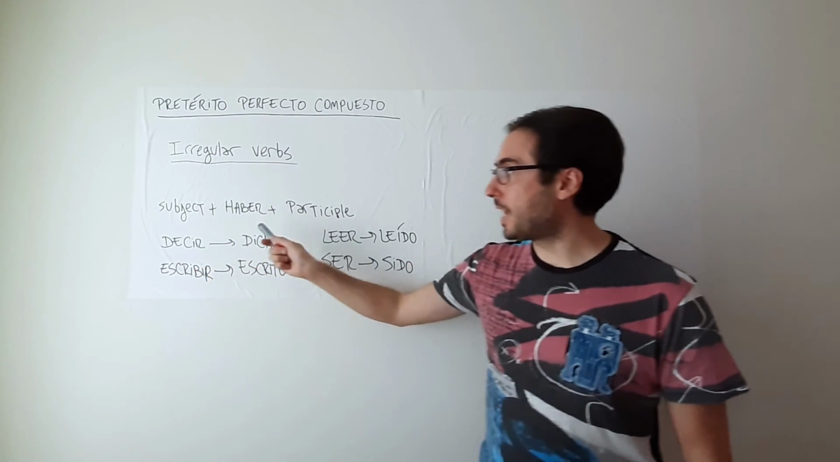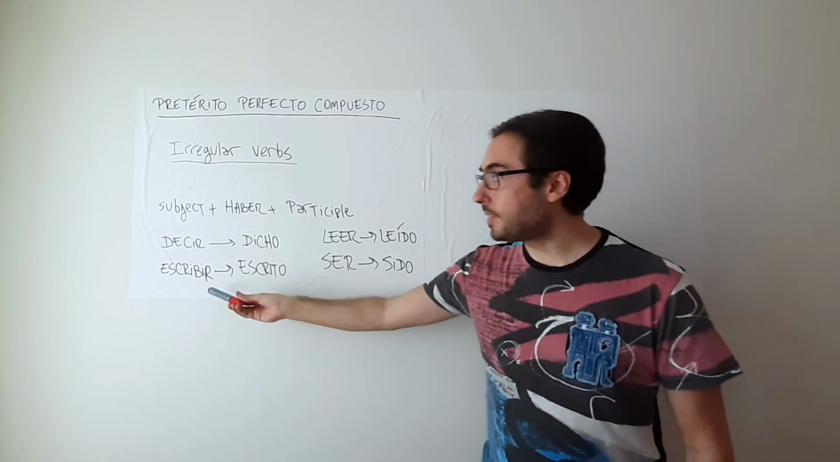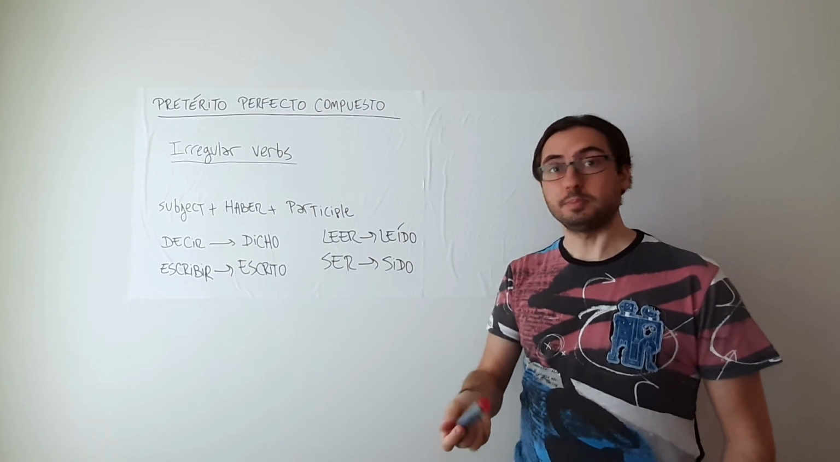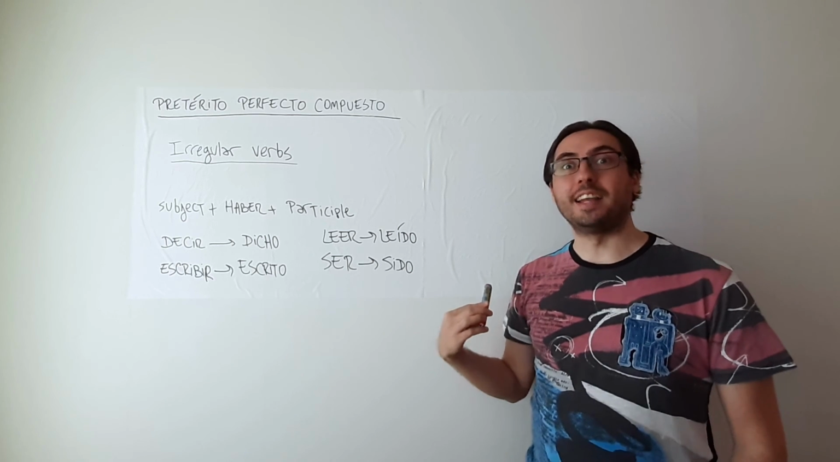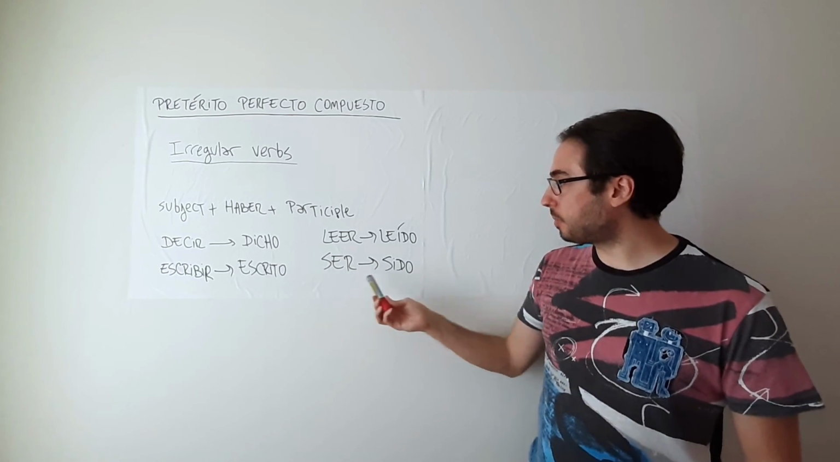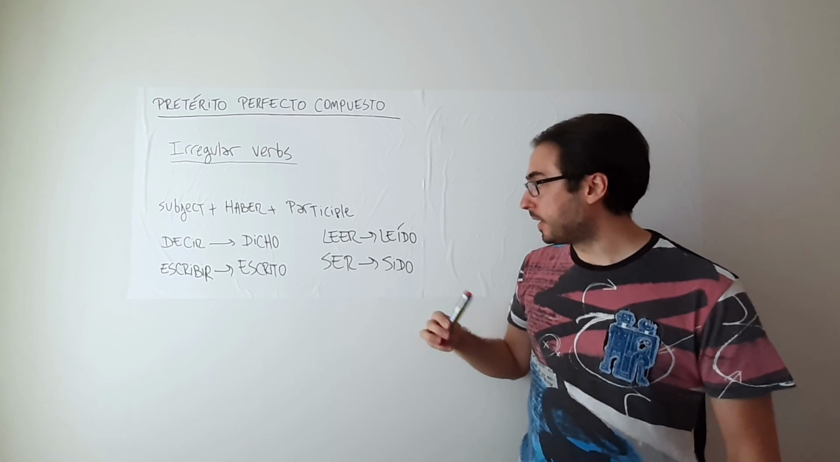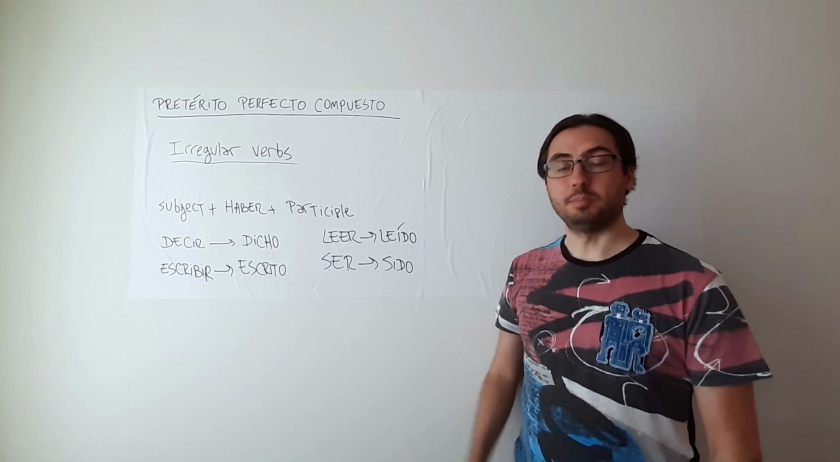Decir becomes dicho, yo he dicho. Escribir becomes escrito, tú has escrito. Leer becomes leído, ellos han leído. And ser becomes sido. Por ejemplo, vosotros habéis sido.